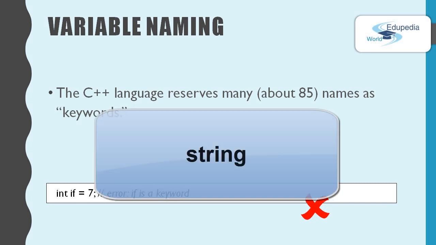Now this word string is not actually a keyword. It is just a facility in the standard library. So you can use it as a variable name, but you should not do that, because reusing such common names will cause you trouble if you should ever want to use the standard library. So don't try to use string, int or whatever such things as variable names.